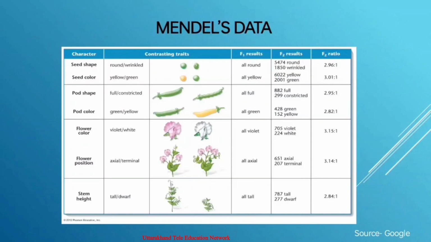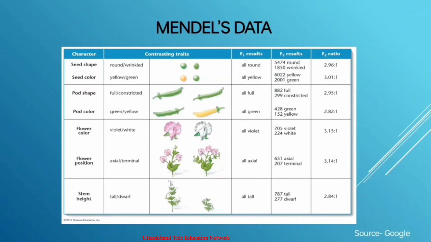In the F2 generation, Mendel allowed the plants of the F1 generation to reproduce by self-pollination and the seeds were obtained. When he sowed these seeds, they grew into tall stem plants and dwarf stem plants of the F2 generation, giving nearly a 3:1 ratio of tall stem and dwarf stem plants, which is shown in this table. The most significant feature of this experiment was that dwarfness disappeared in the F1 generation but reappeared in about 25% of the plants of the F2 generation. The ratio is also given in this table of Mendel's data.